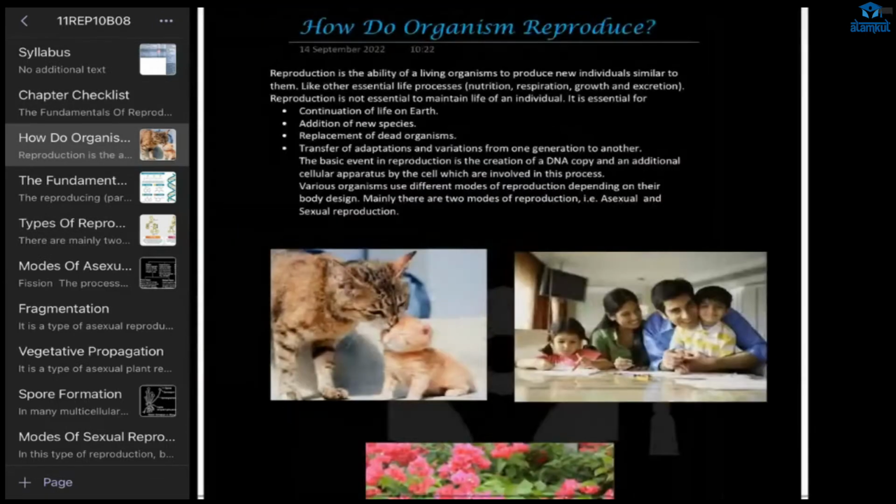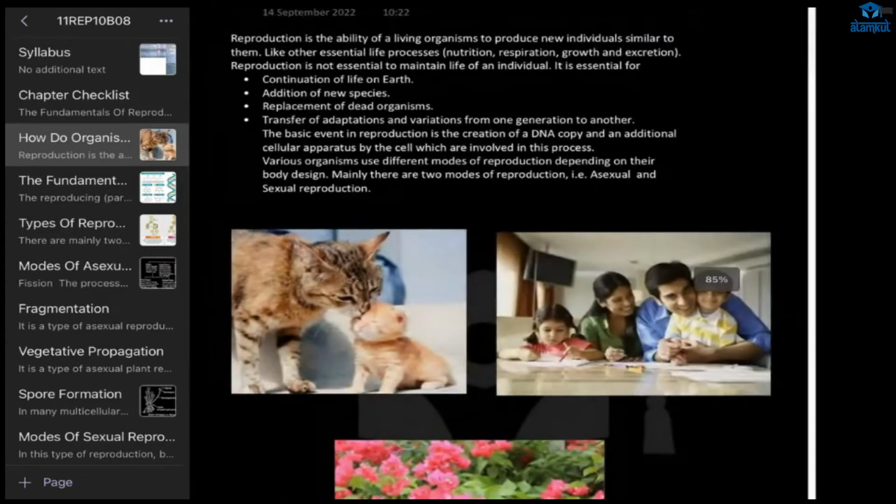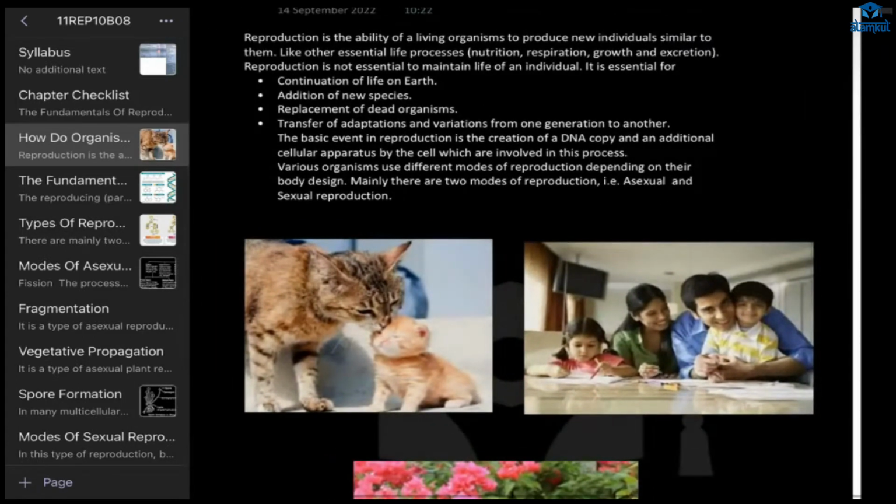Now, what's the use of this reproduction? Ma'am, so that the generation doesn't go extinct, so they can set the generation population. Yeah, it ensures continuity, right? Yes, ma'am. It ensures continuity of life on earth.